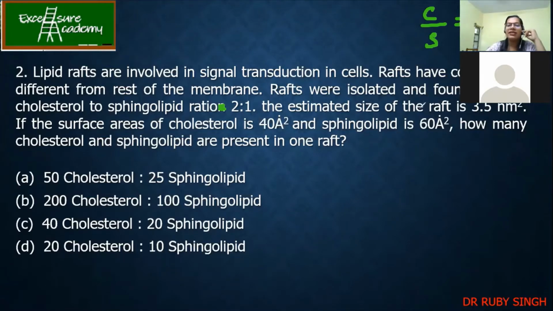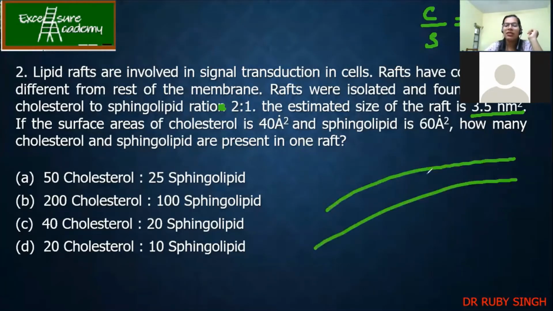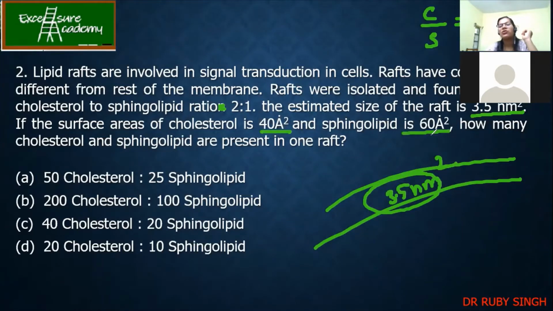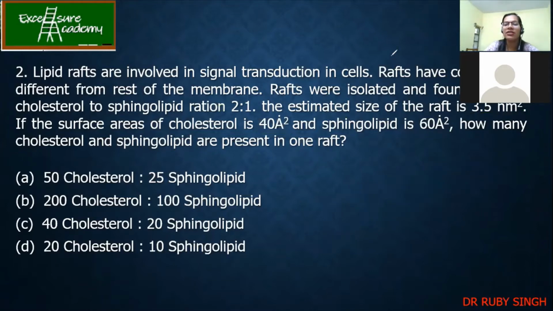Now, the estimated size of the raft is 3.5 nanometer square. So it means on the plasma membrane, this raft is around 3.5 nanometer square. Now, if the surface area of cholesterol is 40 angstrom square and sphingolipid is 60 angstrom square, how many cholesterol and sphingolipid are present in one raft? So how many of you got the correct answer for this? Anyone?